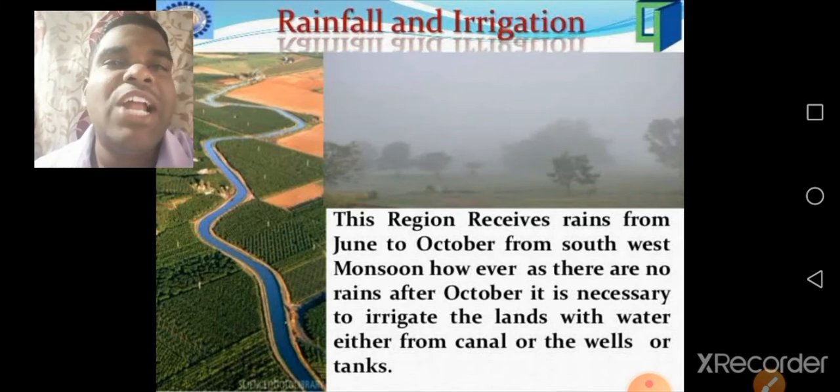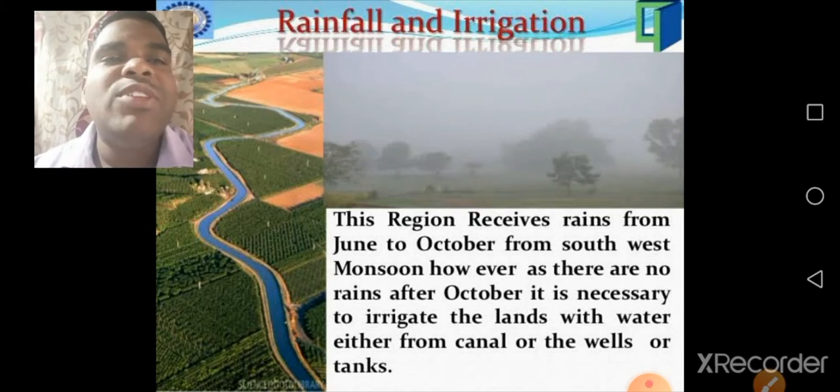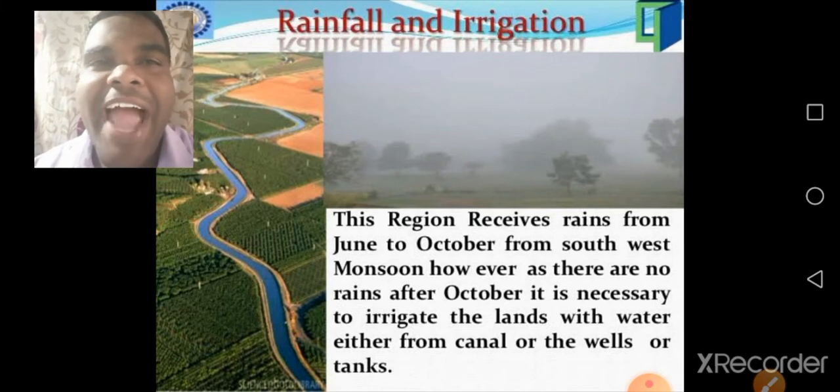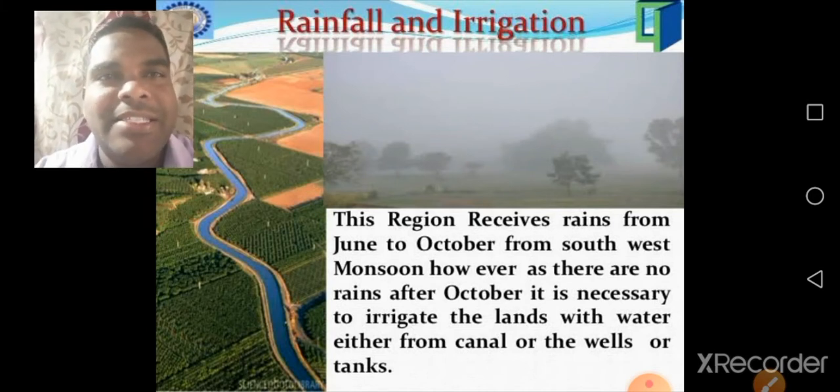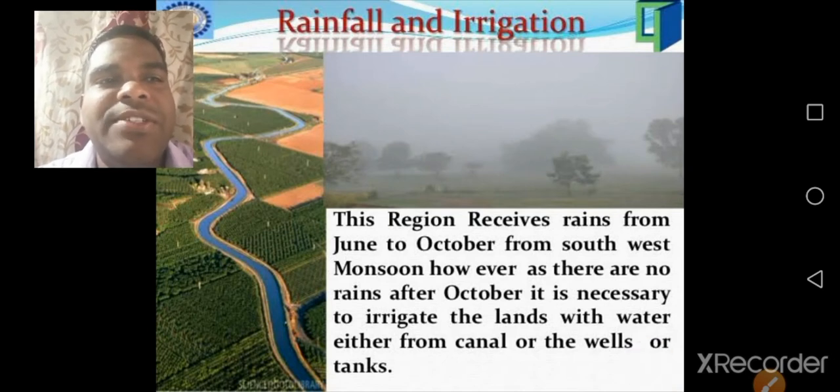However, sometimes there are no rains, which means no problem. Why? This village is near the Bandar Canal and Prakasham Barrage, and it is a delta village, which means there are more water availabilities in this area. That's why they can irrigate the lands with water either from the canal or the bore wells or the tanks. Understand children? Yes. Next topic is crops grown in that village.